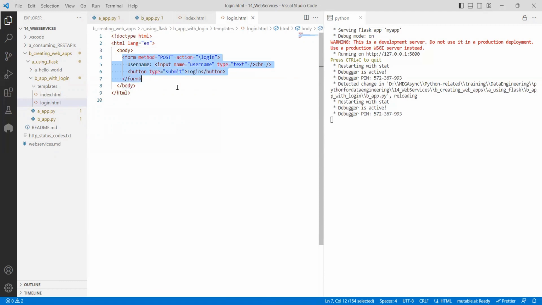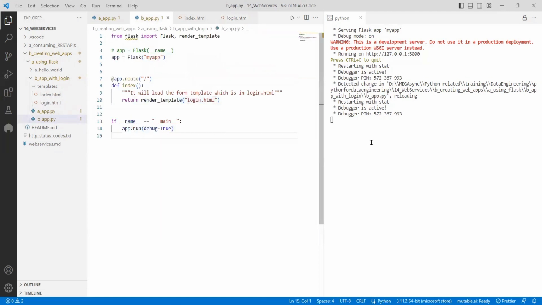Form means like in the UI, you will see the username, password, right? That same thing. So method equal to post, because the moment it loads, you add some details and you just press a button, right? To send the data. So this is how we need to do it in the front end. So if I do like this, then it will work.